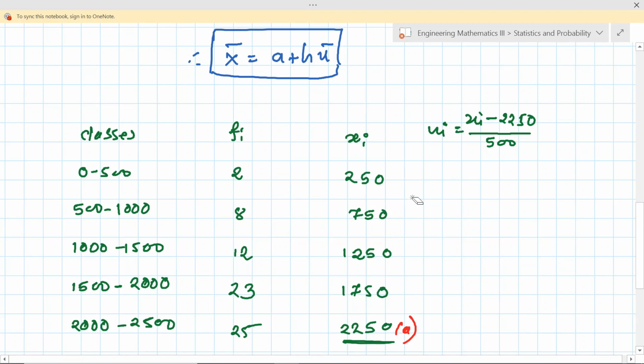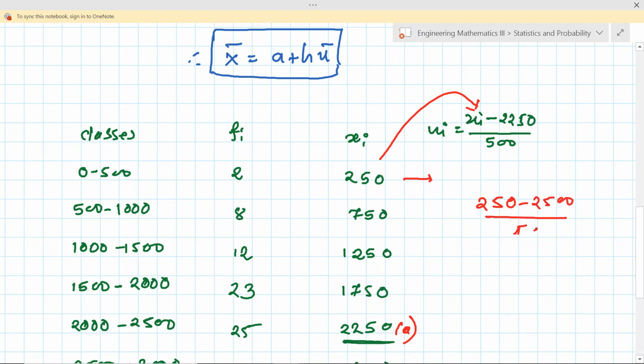And now just try to find out this. What is ui? What is xi, 250? Let me show you what this is first. So replace this xi here. Substitute this and find out what is the ui for this particular xi. Okay, so what we have: 250 minus 2500 divided by 500. Calculate this and tell me what this value is. Fast. Do it fast. Not 2500, sorry for this. This is 2250. Calculate this fast.